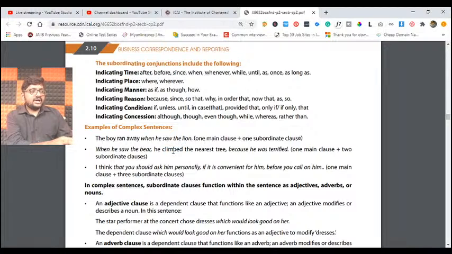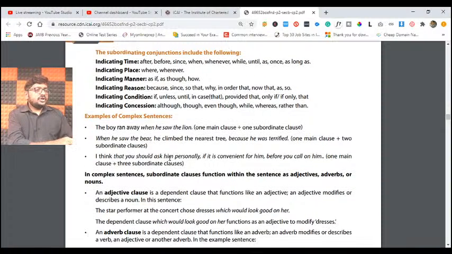Understand? So he climbed the tree, and because he was terrified. If you see, there are three clauses in this, all connected by a comma. Understanding, friends? All are dependent ones. Next, I think you should ask him personally.